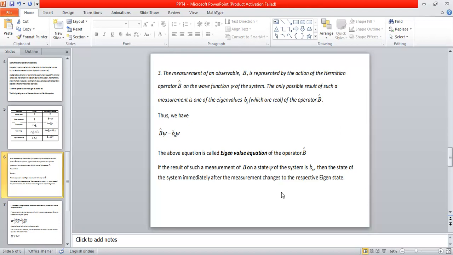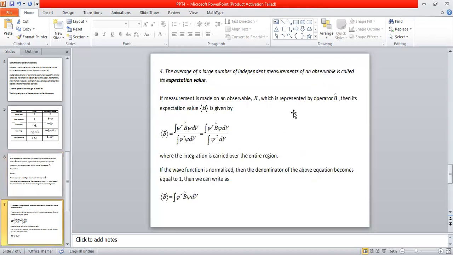The state of the system would be in one particular state, and we are trying to measure some particular physical quantity. If we measure it, we measure any one of the eigenvalues associated with that particular operator, and the state of the system doesn't remain in the same state even after the measurement. After the measurement, the state of the system jumps to the respective eigenfunction of the measured eigenvalue. So this is the third postulate.